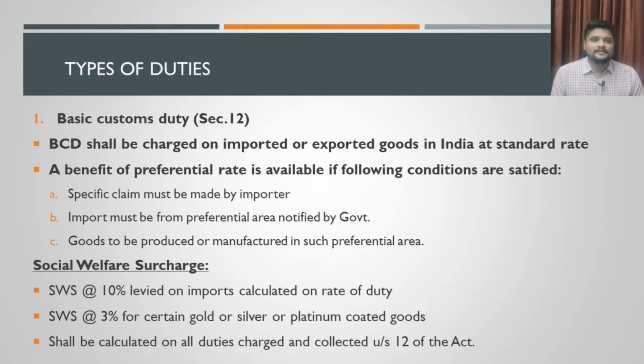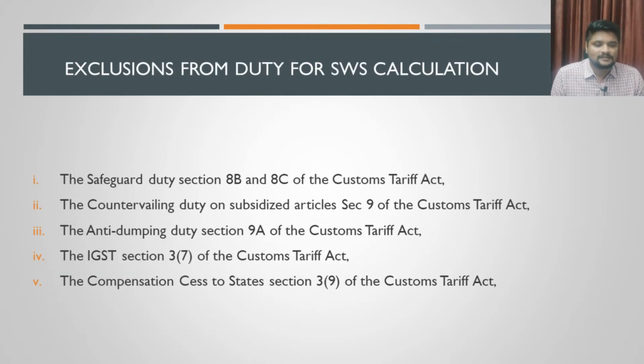Now we will discuss certain exclusions from duty for SWS calculation. SWS, I am referring to the social welfare surcharge. These are the items on which you need not calculate the social welfare surcharge. The first item is the safeguard duty under section 8B and 8C of the Customs Tariff Act.